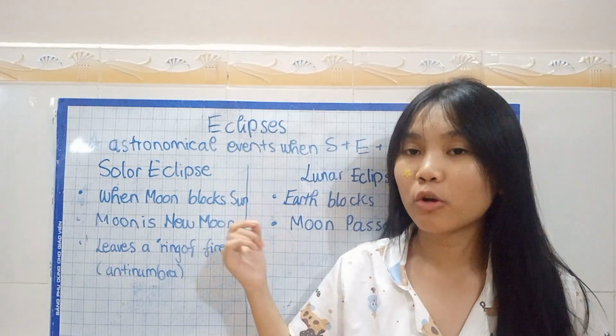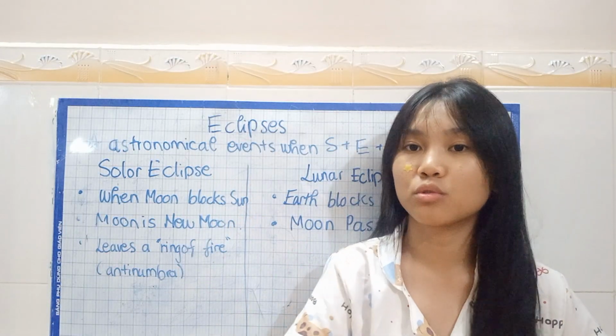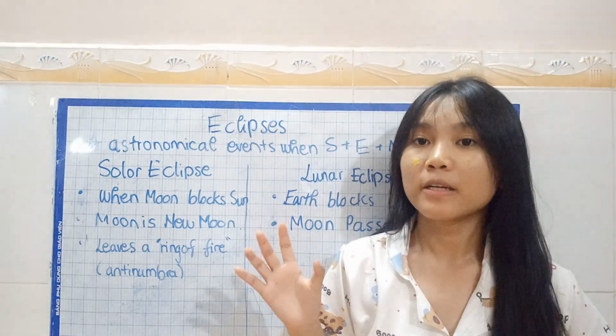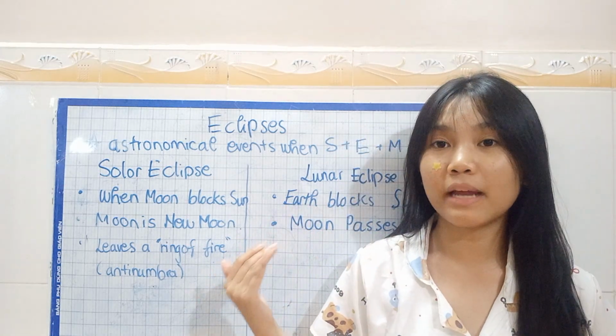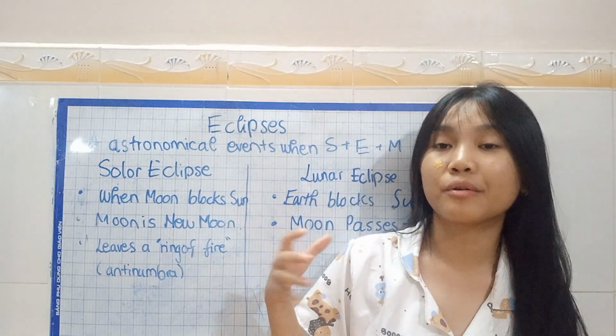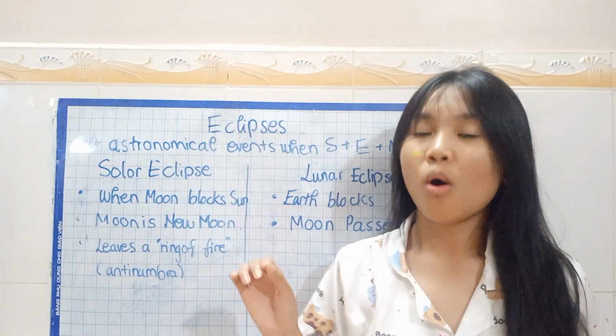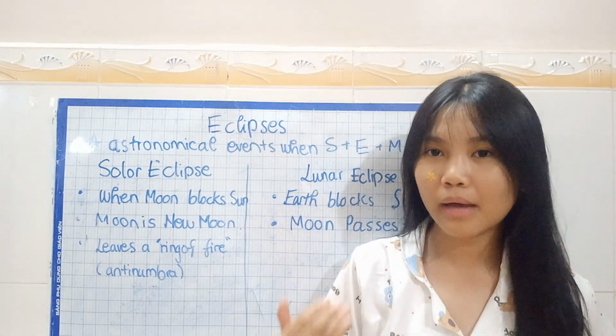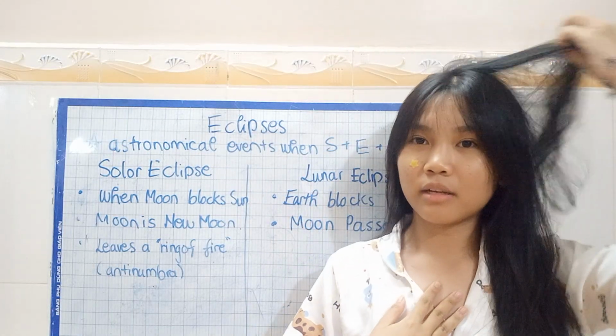So an astronomical event is an event that's related to stars and to things out in space. It is called an event for a reason, because it rarely happens, or doesn't happen on a daily basis. So what are the two most common eclipses that humanity has ever seen?